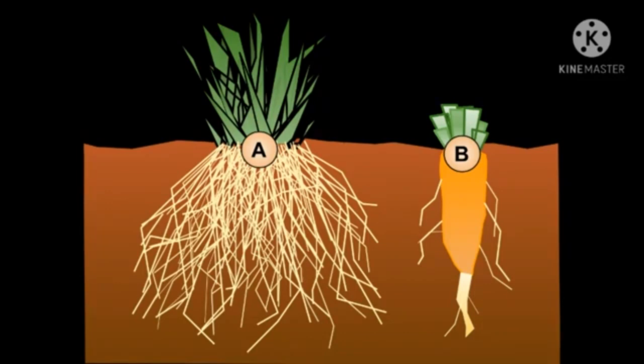Roots absorb water and minerals from the soil and conduct them towards the stem. Roots have fine root hairs that help in absorption by increasing the surface area of the root.